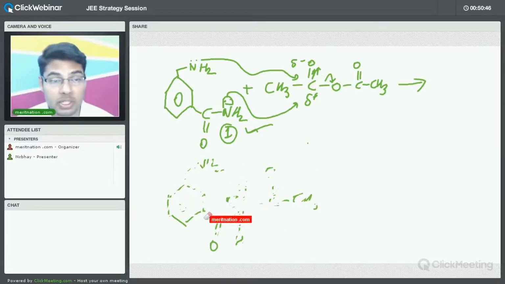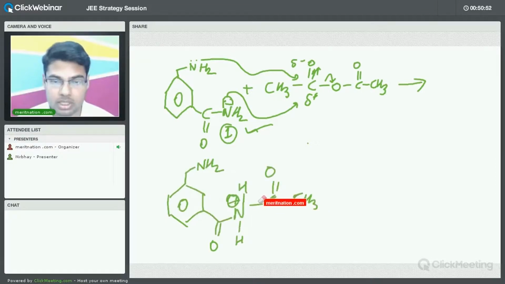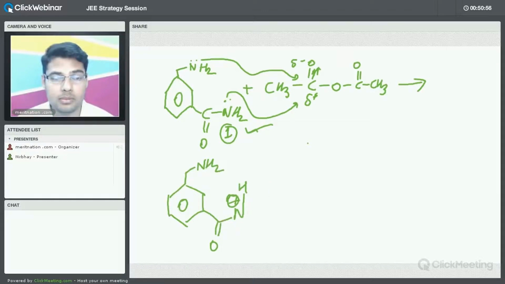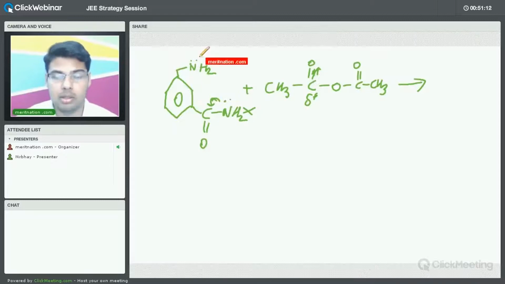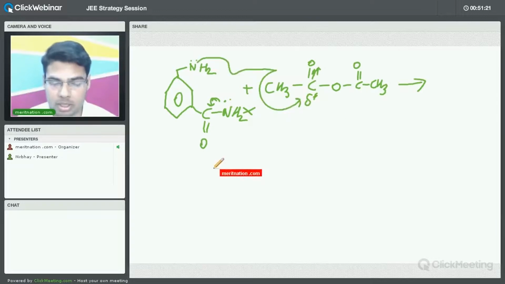Yes or no? Are you trying to appreciate this point? This particular nitrogen will be in resonance with the oxygen present. That is why this nitrogen basically will not attack that particular carbon. So this will not be free, because this will be in resonance with the carbonyl attached with this carbon. So the only possibility is that this will attack.